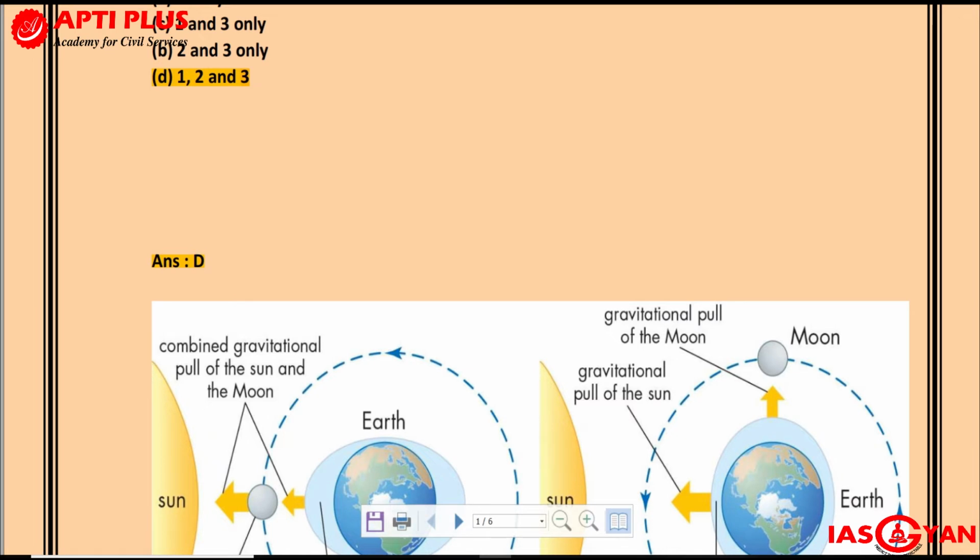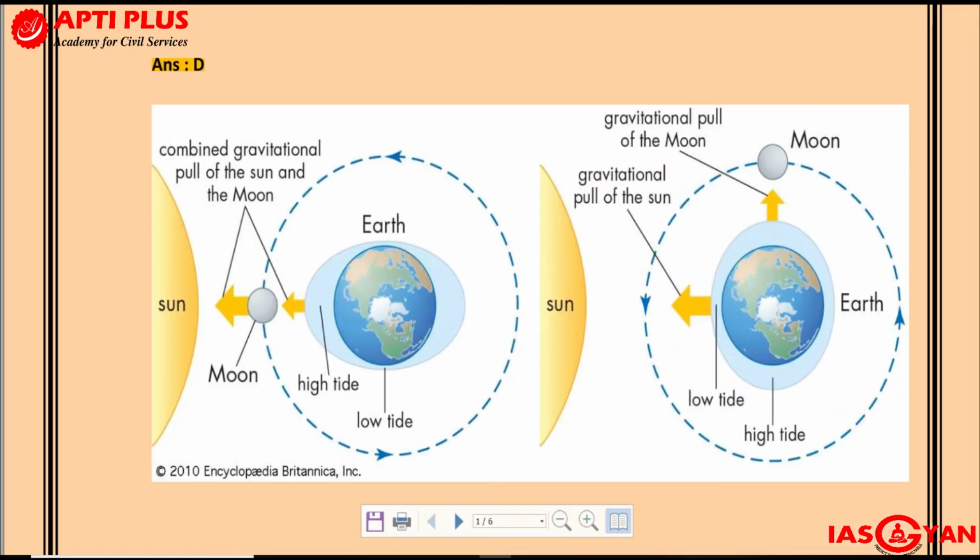So you see over here in this particular area I have put a diagram of tides. Now there are two diagrams over here, one over here, the other over here. In both the cases we get to see that this is the earth, and around the earth we have the hydrosphere. Around the earth we have the hydrosphere.